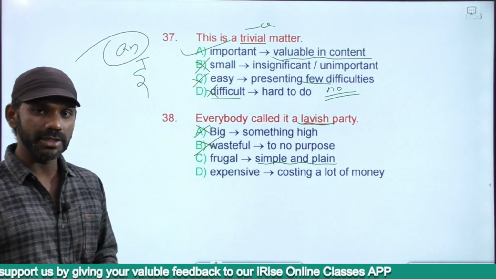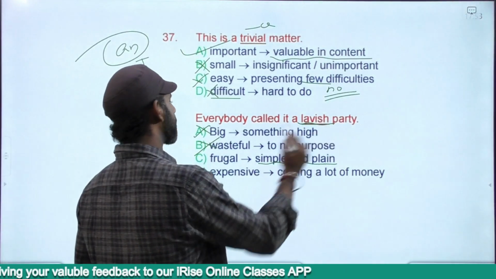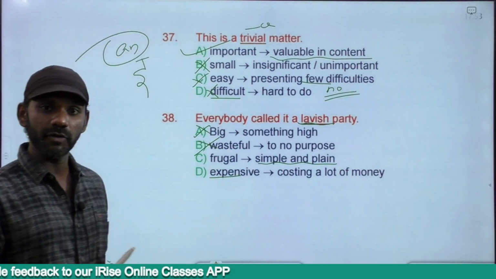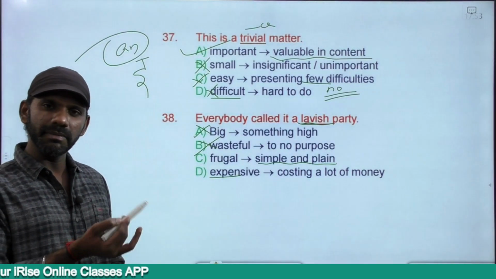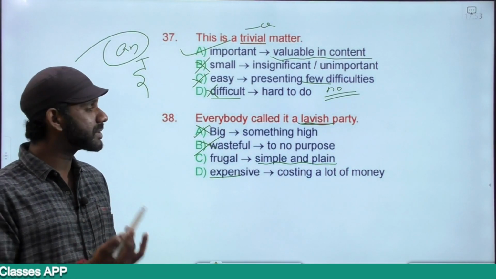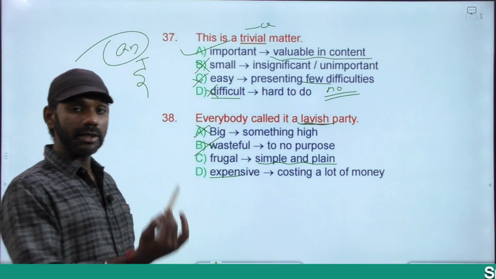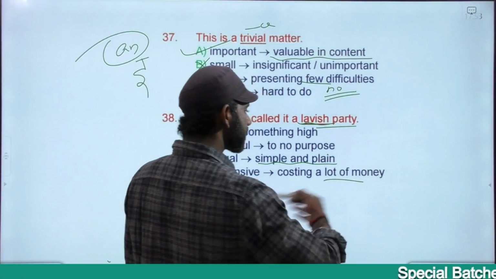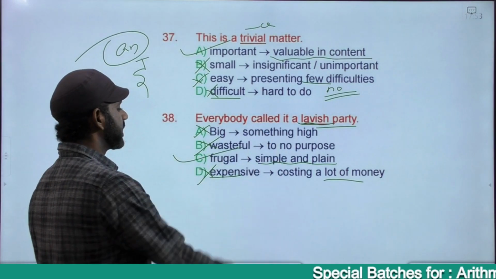Expensive is costing a lot of money. Expensive is not the exact synonym of lavish, but it almost means the same. Costing a lot of money, being lavish, spending a lot of money, eliminated. The answer must be C.